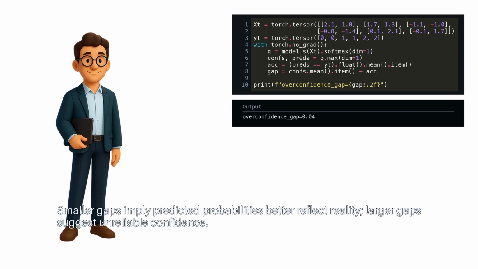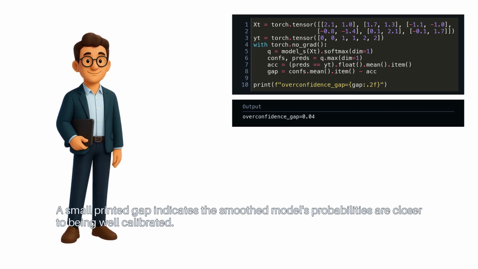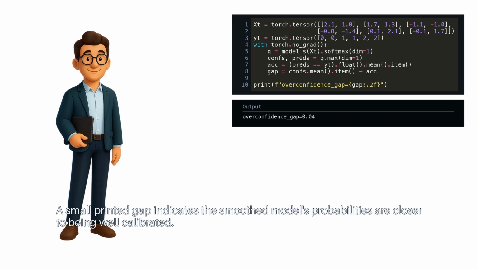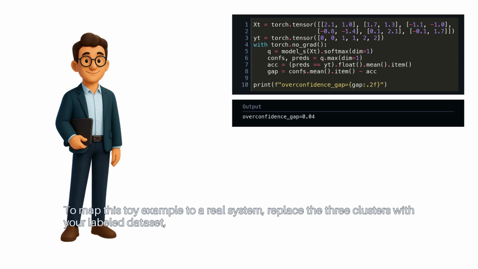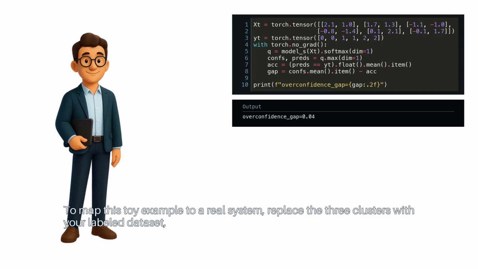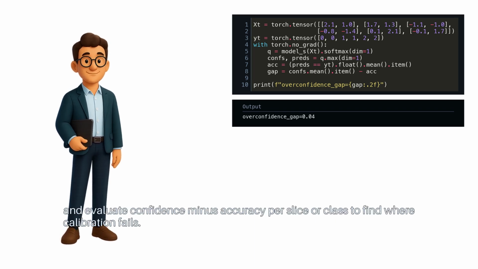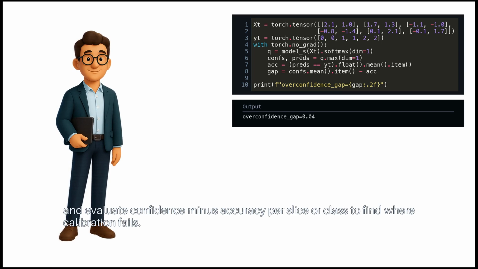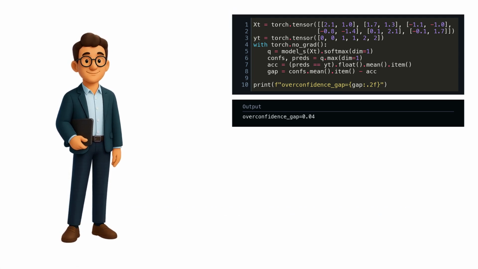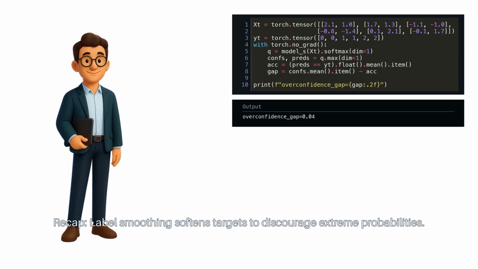Smaller gaps imply predicted probabilities better reflect reality. Larger gaps suggest unreliable confidence. A small printed gap indicates the smoothed model's probabilities are closer to being well calibrated. To map this toy example to a real system, replace the 3 clusters with your labeled dataset, keep the same training loop and smoothing value as a baseline, and evaluate confidence minus accuracy per slice or class to find where calibration fails. Recap. Label smoothing softens targets to discourage extreme probabilities.